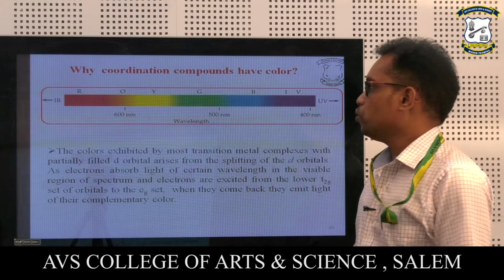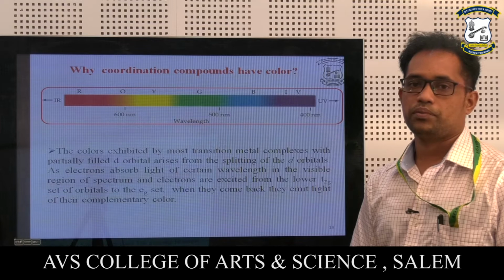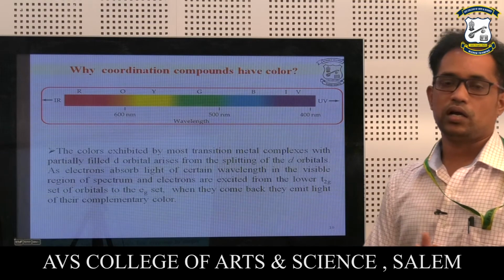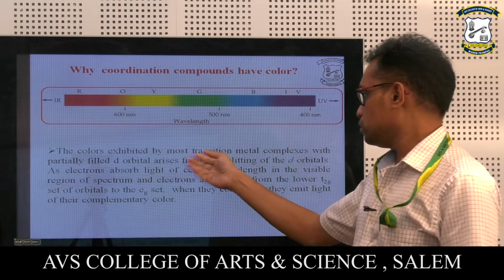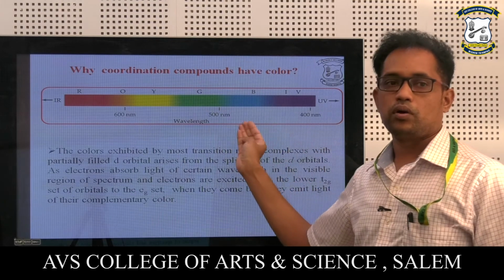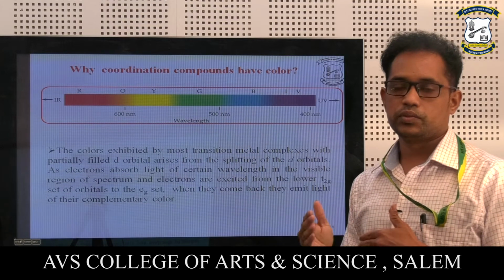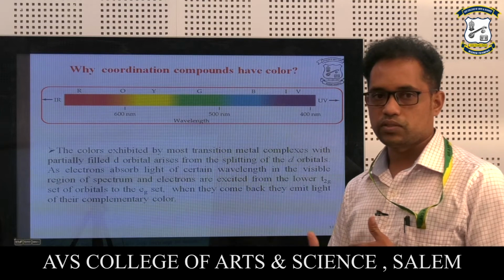So why do coordination compounds have color? In the previous slides I told you that with respect to the number of ligands as well as the difference in delta, the color changes. So why do these kinds of color changes happen? The colors exhibited by most of the transition metal complexes with partly filled d orbitals arise from the splitting of d orbitals. That means the splitting of d orbitals happens during the formation of the complex between the metal and the ligand.